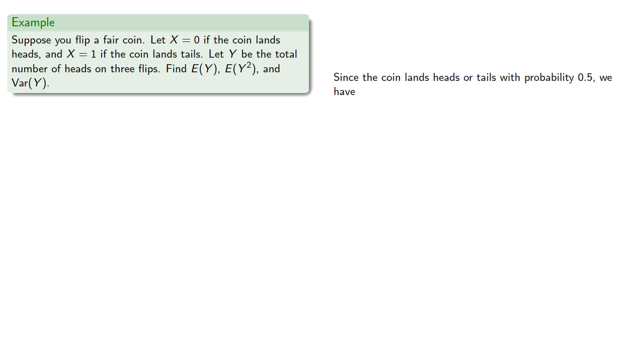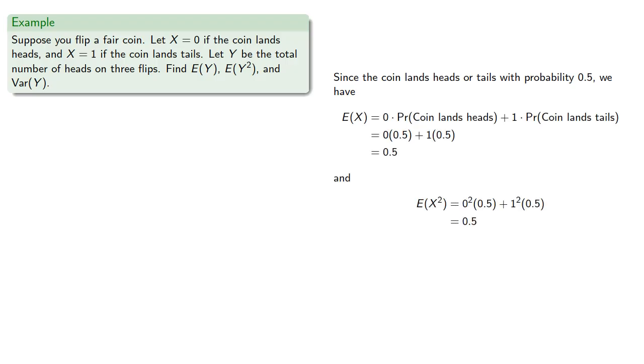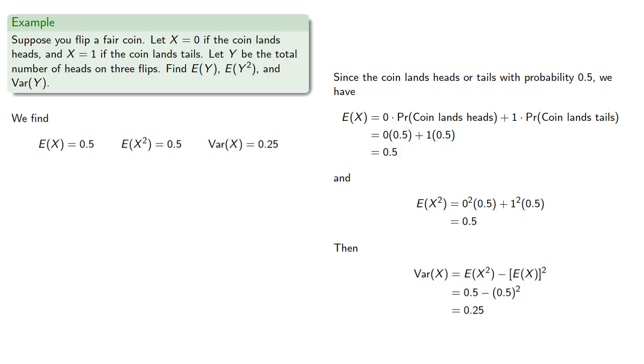Since the coin lands heads or tails with probability 0.5, we have the expected value of x is 0.5, and the expected value of x squared to be 0.5. Then the variance is 0.25.